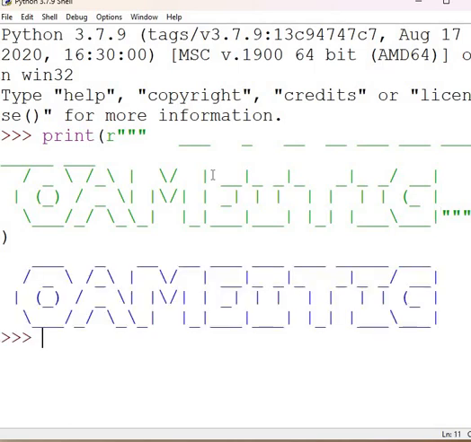When I press enter, you will see the result. The backslash will be used as a backslash only, not as an escape character. So by using SEP and END parameters in a multi-line print statement, we are printing this epic art. The possibilities are endless if you know exactly how to use SEP and END parameters.